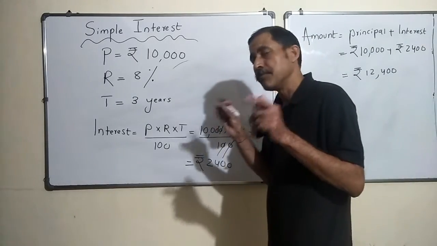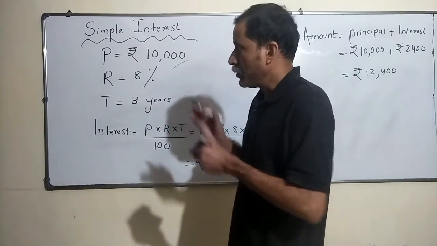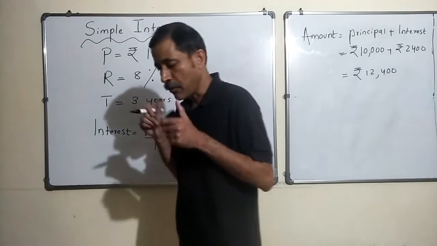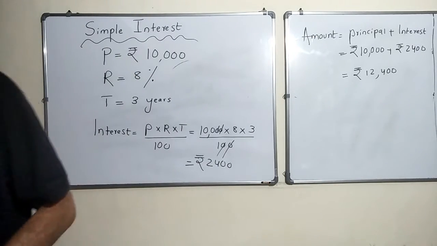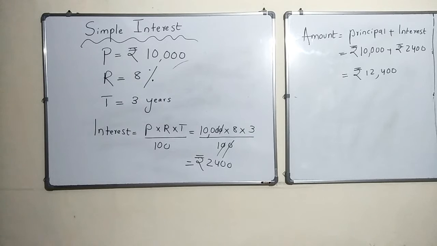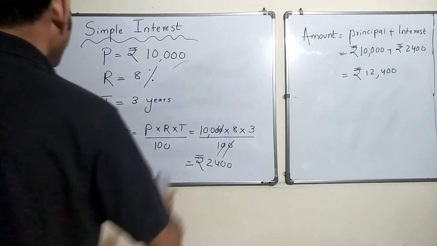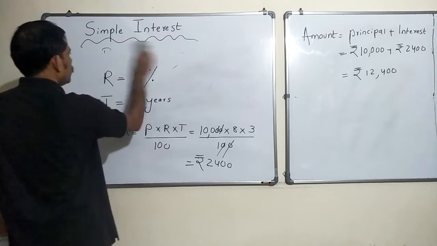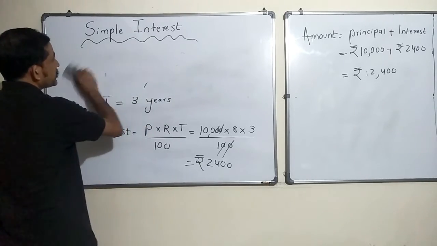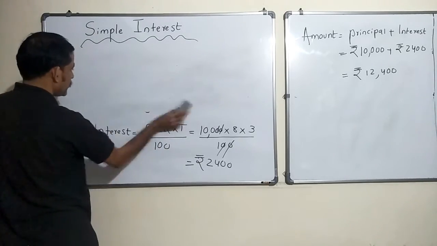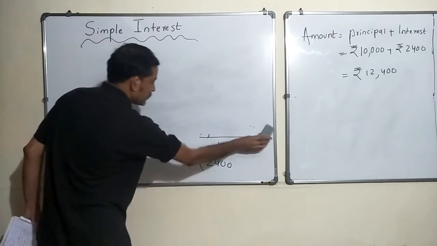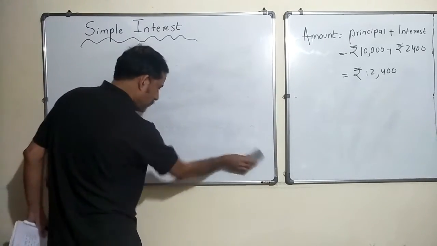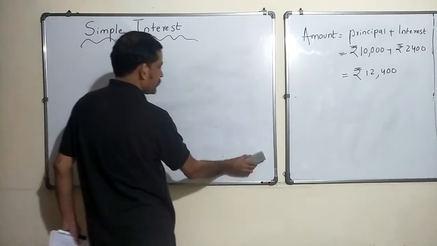Let's solve some problems, okay, now that you know how this works. All right, good. So we are going to solve problems now on simple interest by taking a few problems from the standard textbook.